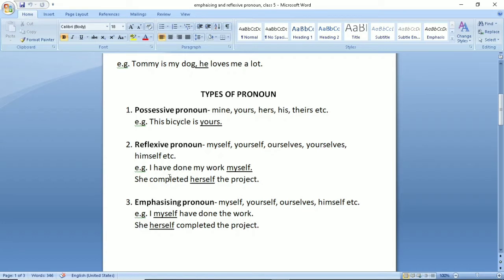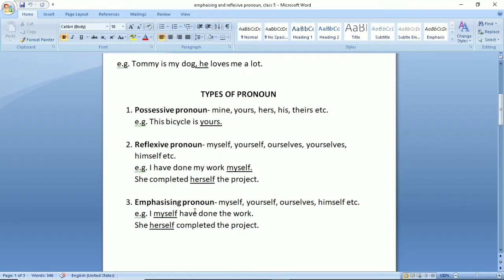Let us read the example of reflexive pronoun again. I have done my work myself. Here I told you that the work done by I is reflected by this reflexive pronoun myself. So now what is the difference in emphasizing? See, the sentence is the same, but I have changed the position of myself. Now I have written myself immediately after the subject. I myself have done the work. It means here myself is emphasizing that the work is done by I. That's why the name is emphasizing pronoun.